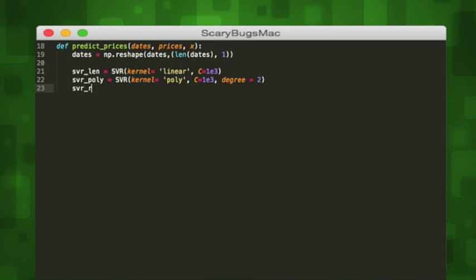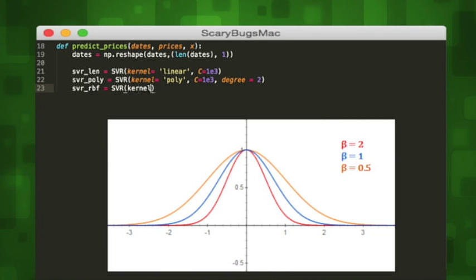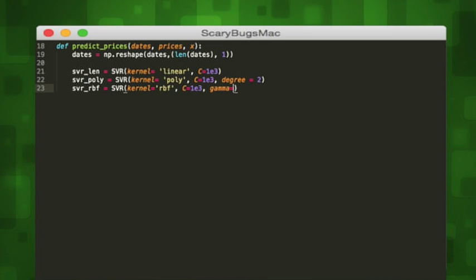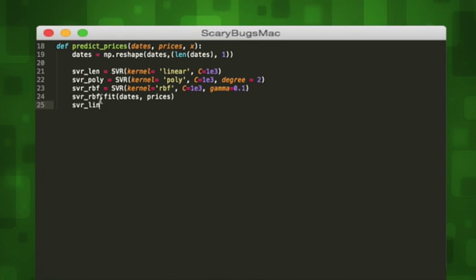Finally, we'll create one more SVR using a radial basis function. RBF defines similarity to be the Euclidean distance between two inputs. If both are right on top of each other, the max similarity is 1. If too far, it's a 0. Our gamma defines how far too far is. Then let's fit or train each of our models on our date and price data using the fit method.